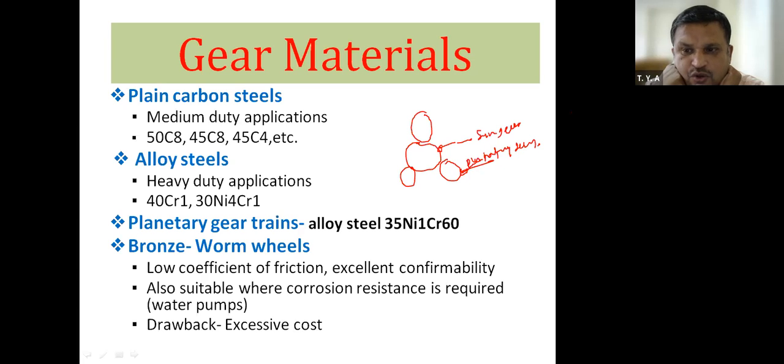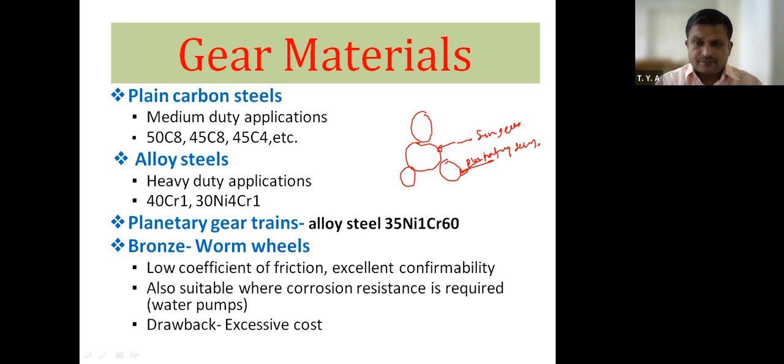First is low coefficient of friction, excellent conformability, also suitable where corrosion resistance is required, that is water pumps, and the drawback is its excessive cost.